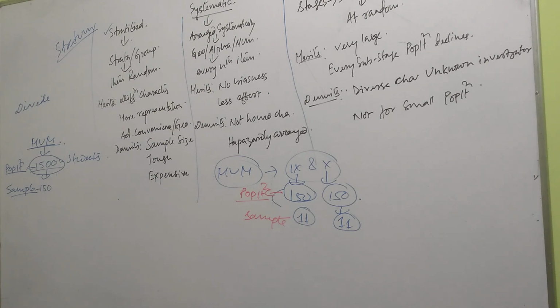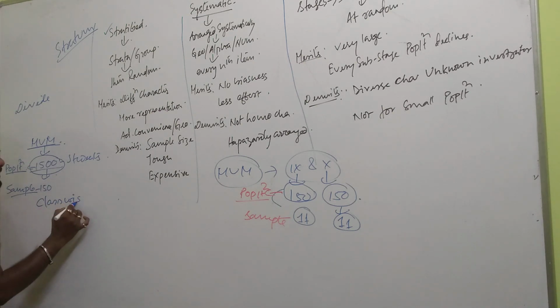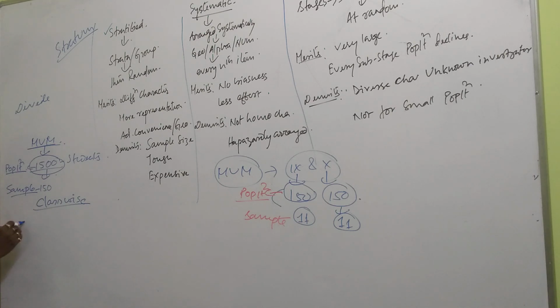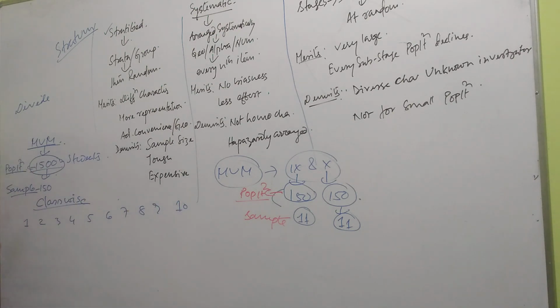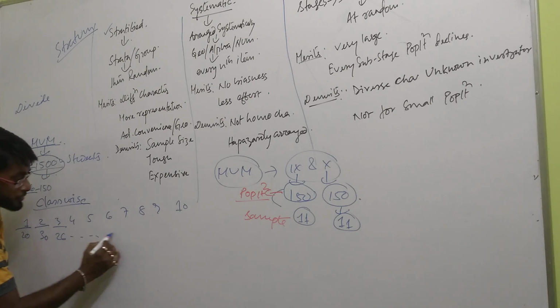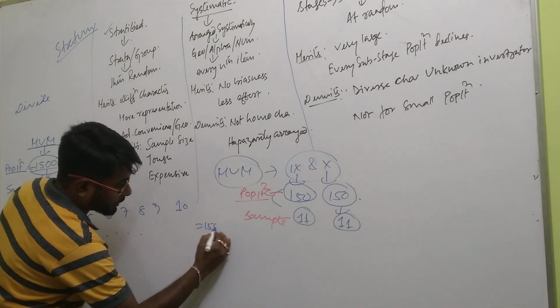This is a school, so it can be divided class wise: class 1, 2, 3, up to 10. Suppose there are 10 classes. In class 1 there may be 20 students, in class 2 there may be 30, in class 3 there may be 26. Like this there are different numbers of students, and in total there are 1500 students.